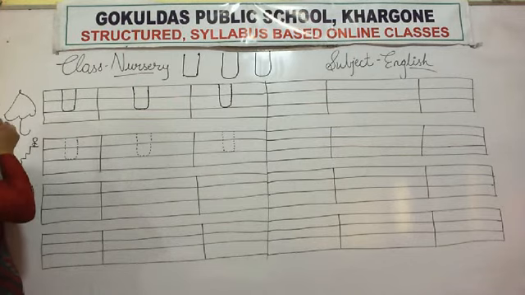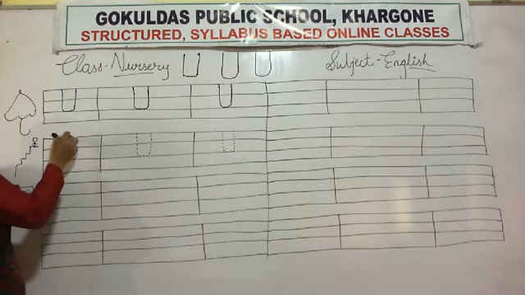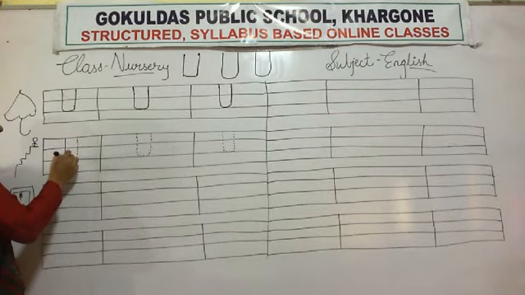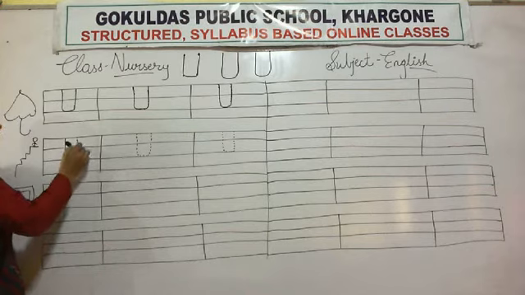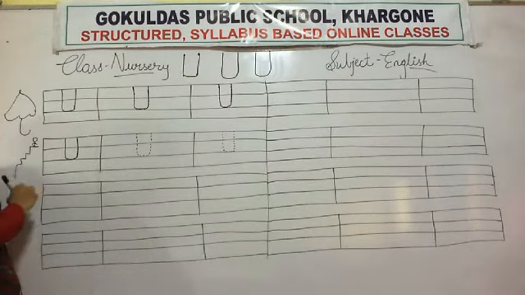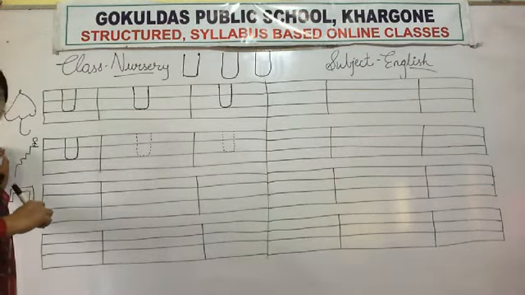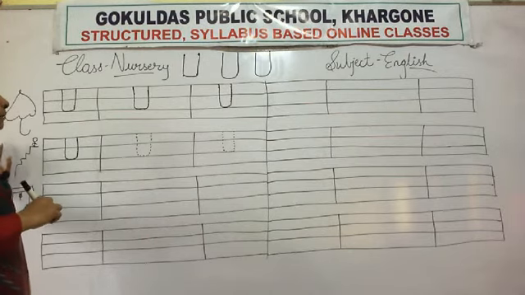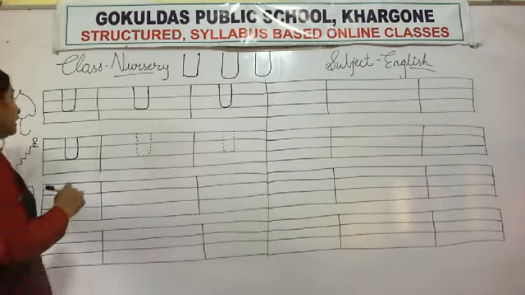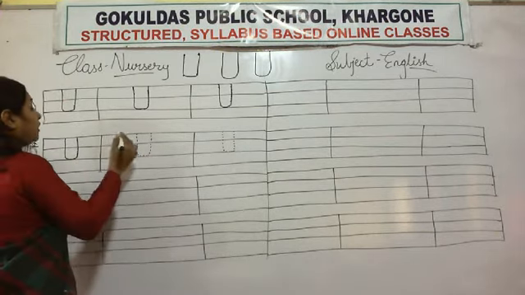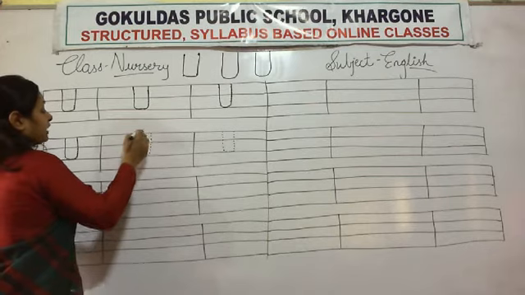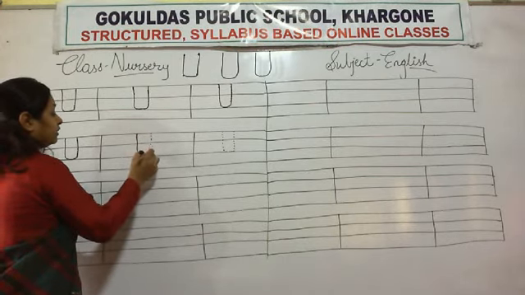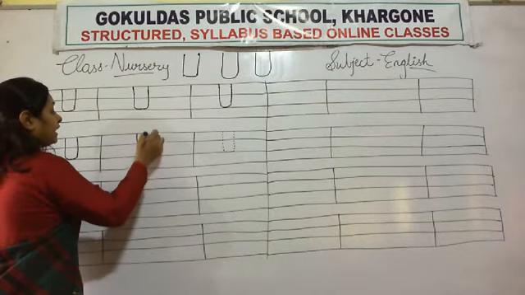Look here again. Trace the line. Standing line, curve and up. U. Which letter is this? U. U for umbrella, U for up, U for under, U for uniform. Again we will write the standing line, curve and up.